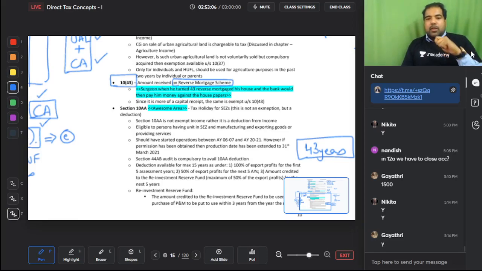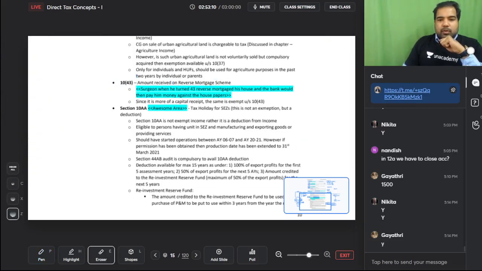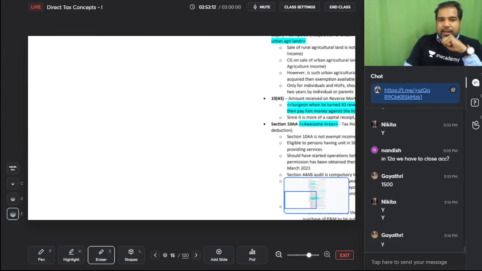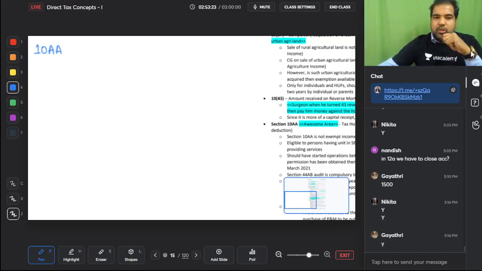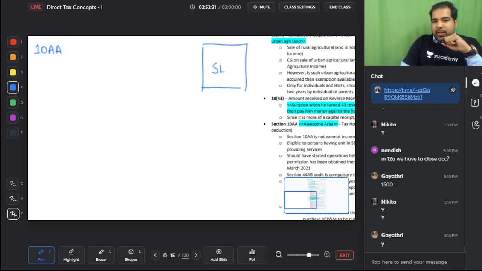Perfect. Now the last thing that we are doing before the break is section 10AA. It's an awesome area, very interesting. 7 minutes is what we have. Let's finish the awesome area and let's move ahead to a break. Guys, what is an awesome area? An SEZ is an awesome area. Why an awesome area? Because you get some amazing benefits if you operate in an SEZ.